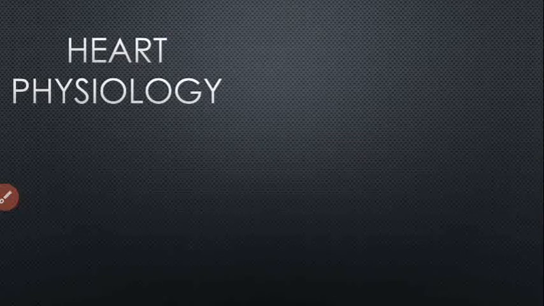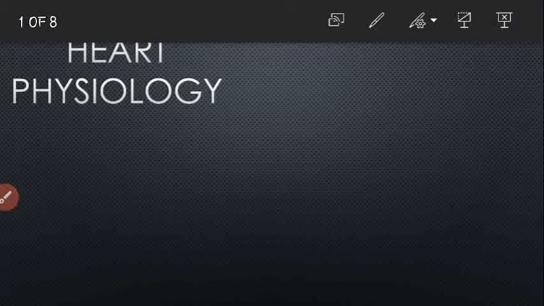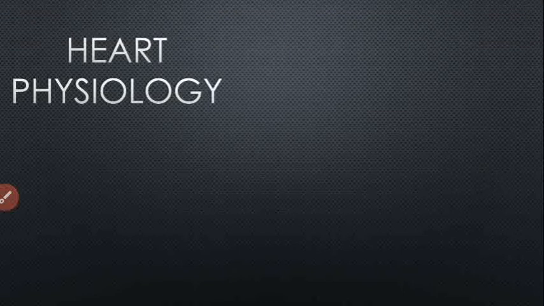So let's start. The heart has many functions. It is one of the organs that works 24 by 7. Its physiology includes the conduction system, cardiac cycle, cardiac output and blood circulation system. So let's start with each physiology one by one.